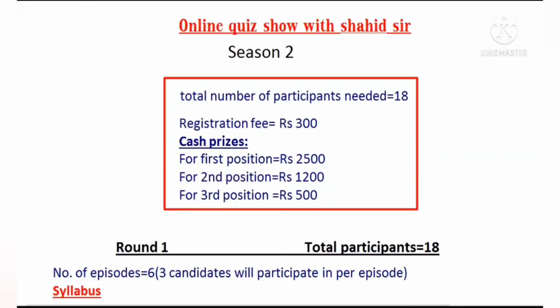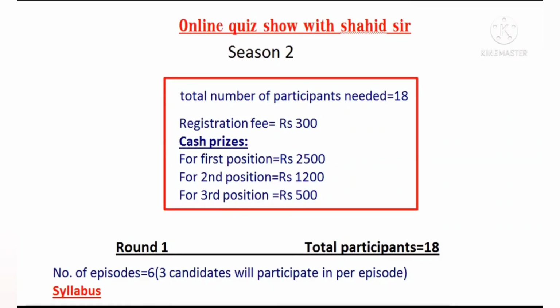So without wasting any time, let me give you the details of the second season, which I am planning to start from 24th of this month. The total number of participants I need for this season is 18. The first 18 candidates who register first will be given the chance to participate. The registration fee is rupees 300 per candidate, and there will be 3 cash prizes.